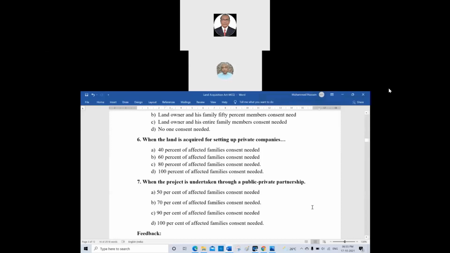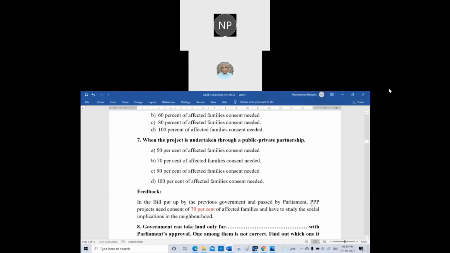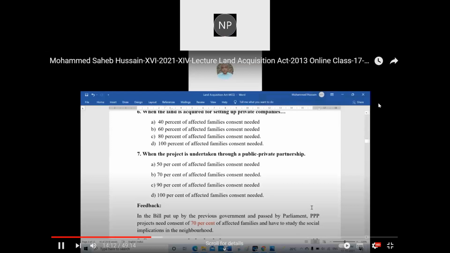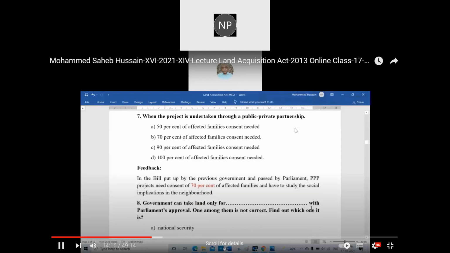Where public-private partnership, in the bill that the previous government passed to the parliament, PPP projects need consent of 70% of affected families, to study the social implications in the neighborhood.